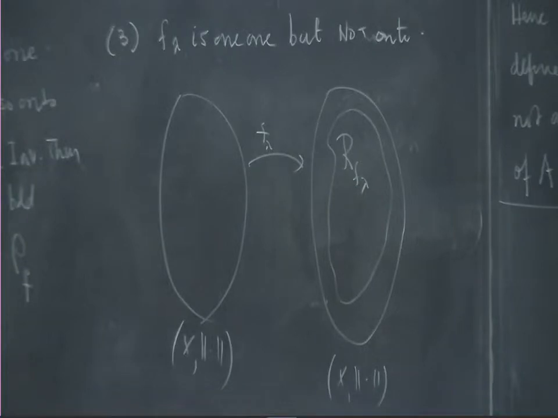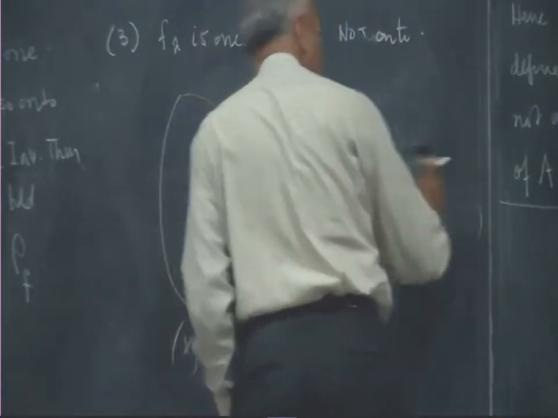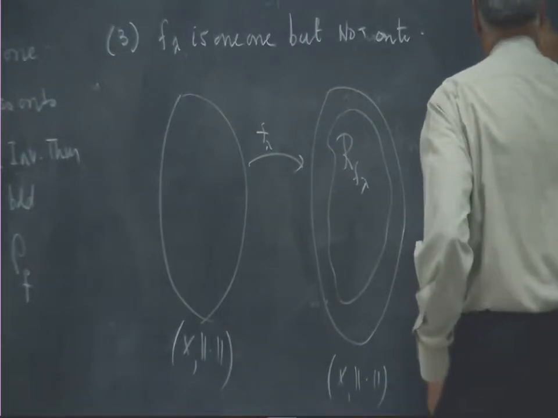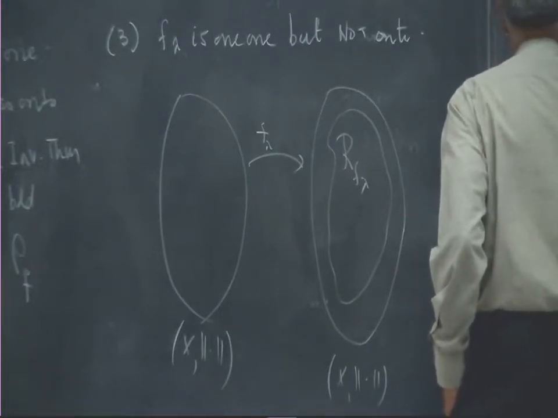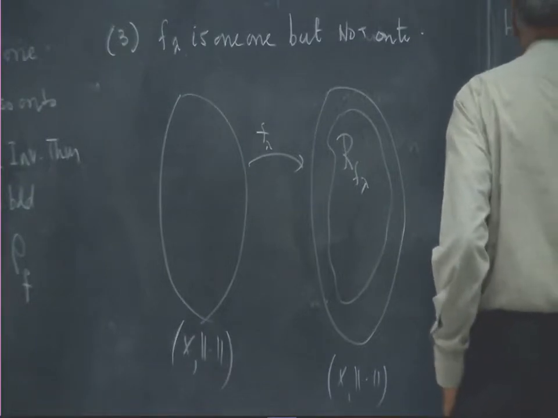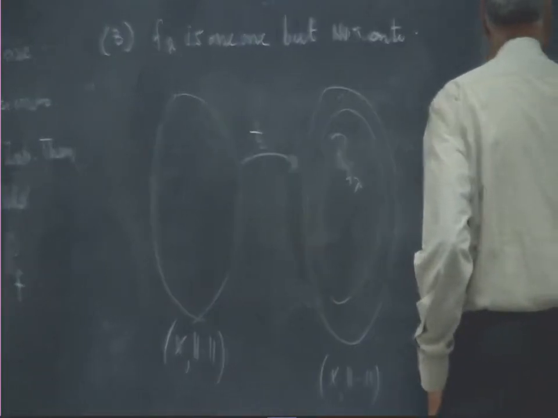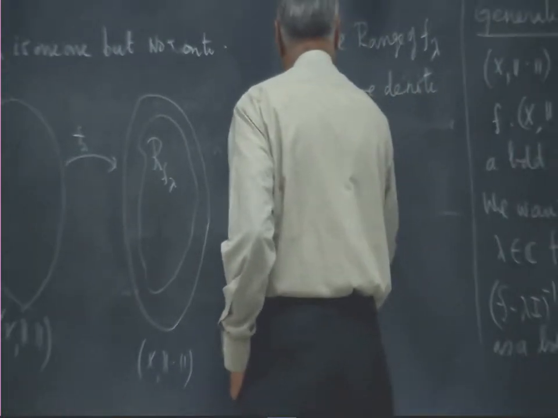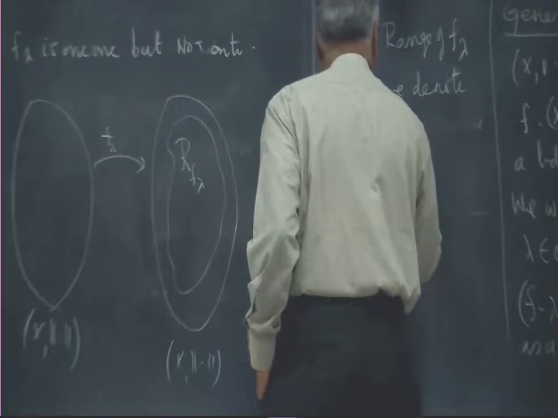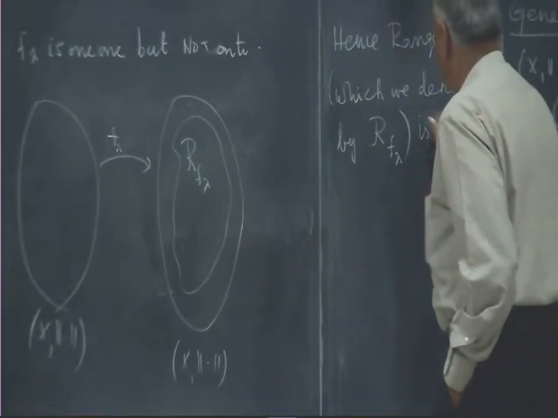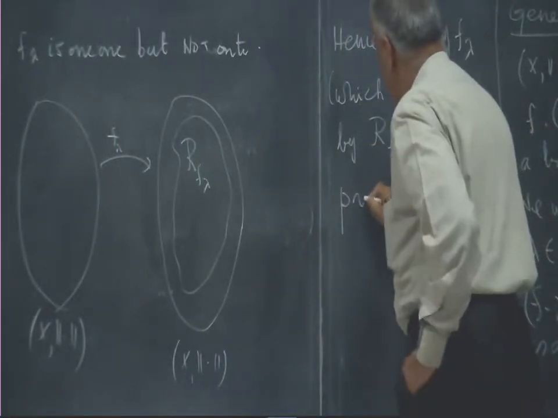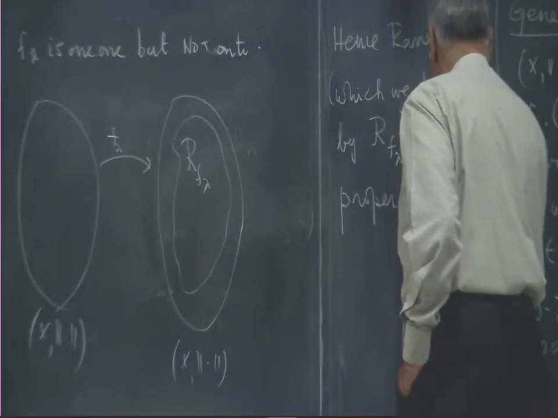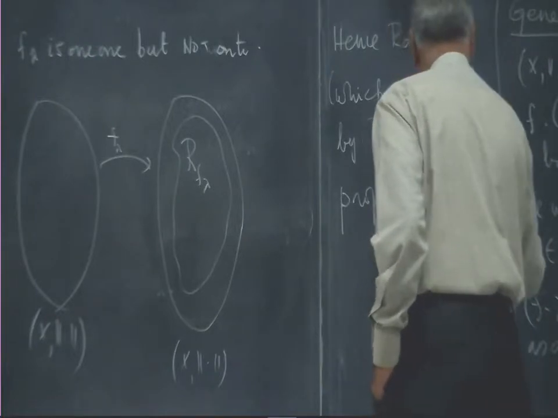That is what is meant by not onto. Hence the range of F lambda, which we denote by R F lambda, is a proper subset of X.